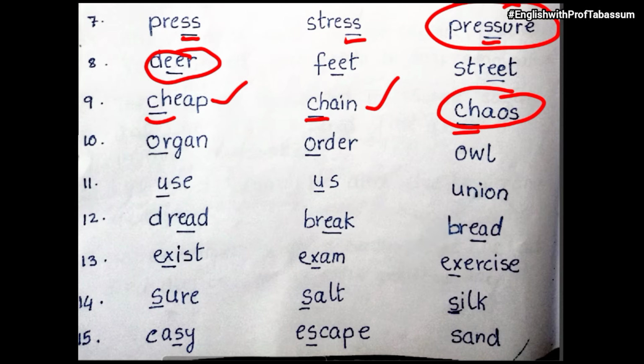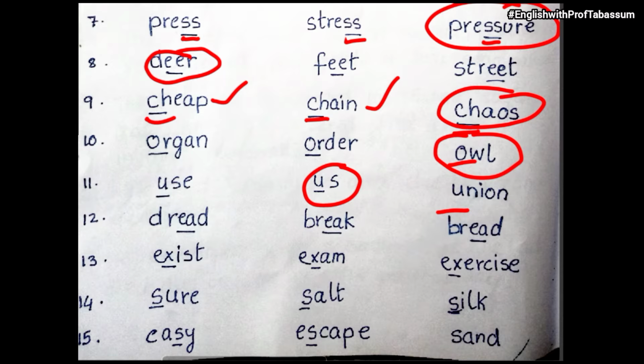Then organ, order, owl. In organ and order, the sound is aw, but in owl it is different. Then use, us, union. What is different? Us is different, because the sound of u in us is a short sound, but in union and in use the sound of u is y sound. Y use, y union, okay?